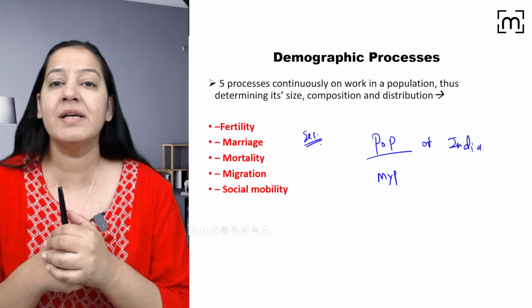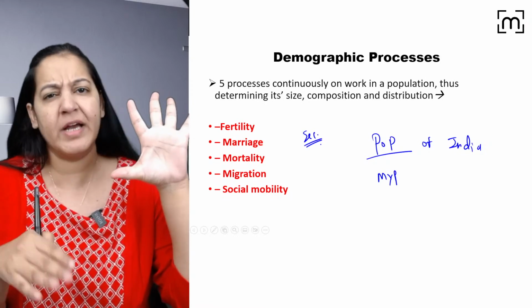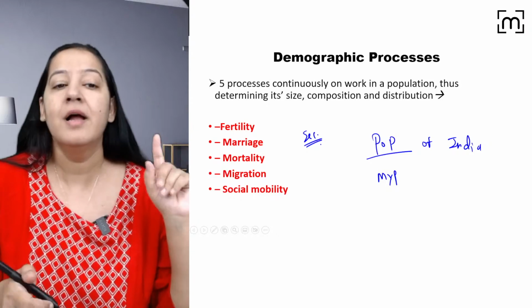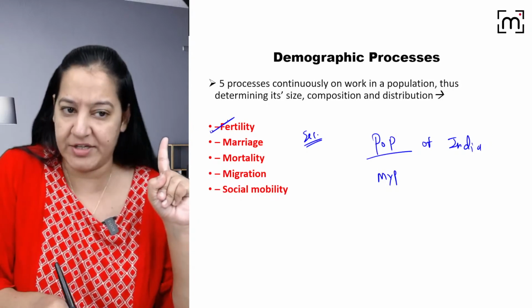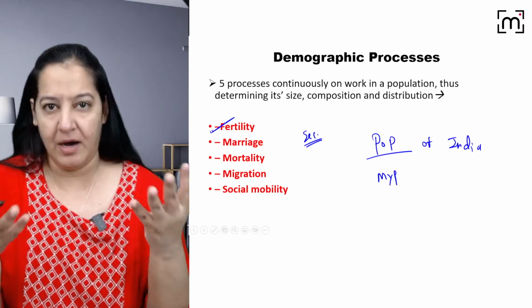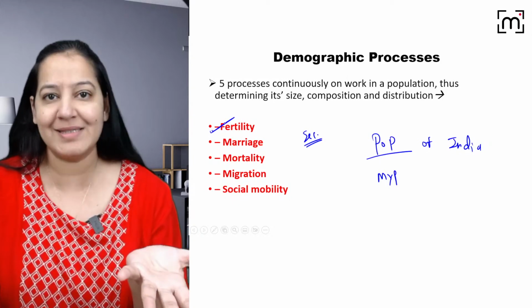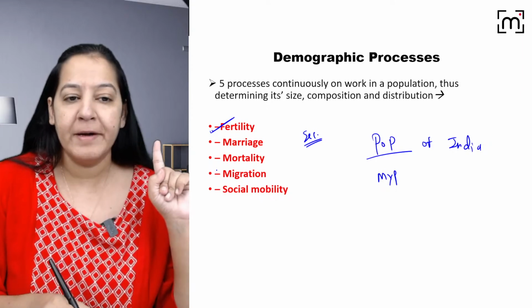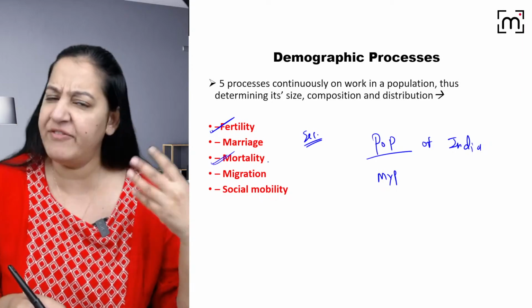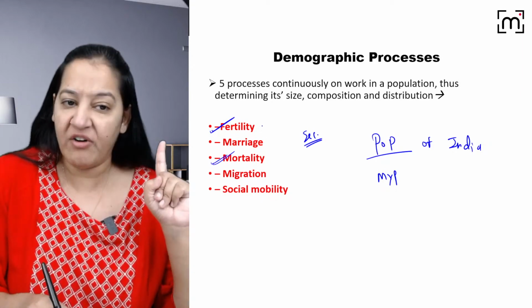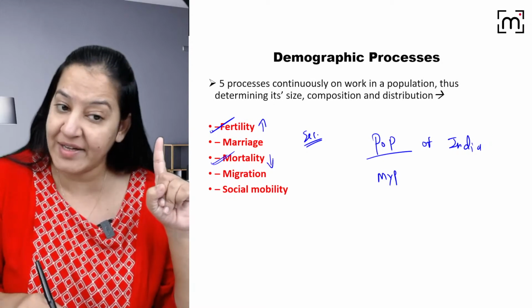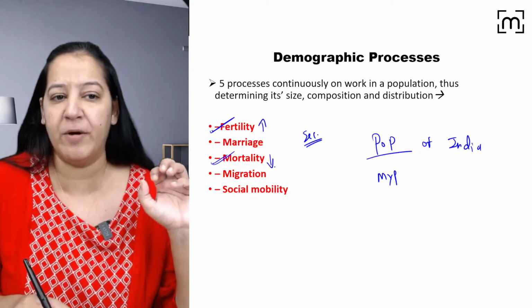The population is constantly changing. It is a dynamic process because of 5 reasons. Number 1, birth rate: every second numerous people are taking birth on this earth. That is fertility. Number 2, death: every second many people are dying. So fertility increases the number of population, and mortality or death decreases the number in the population.